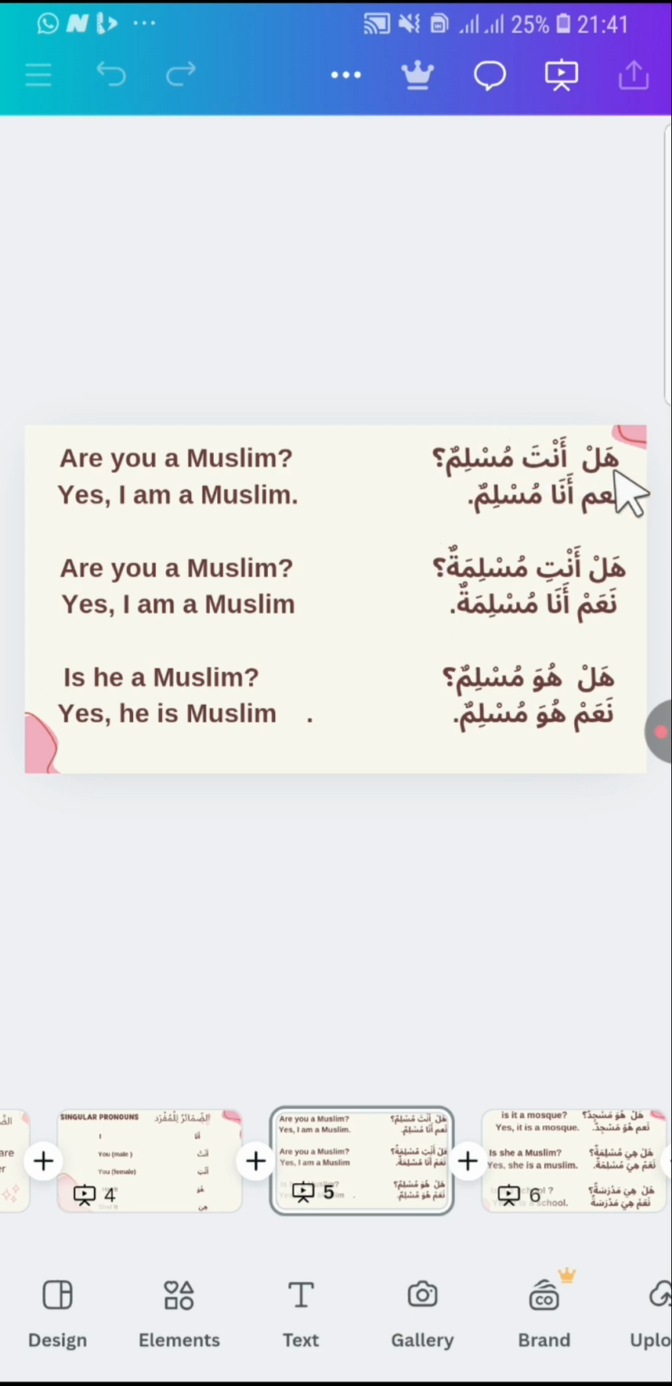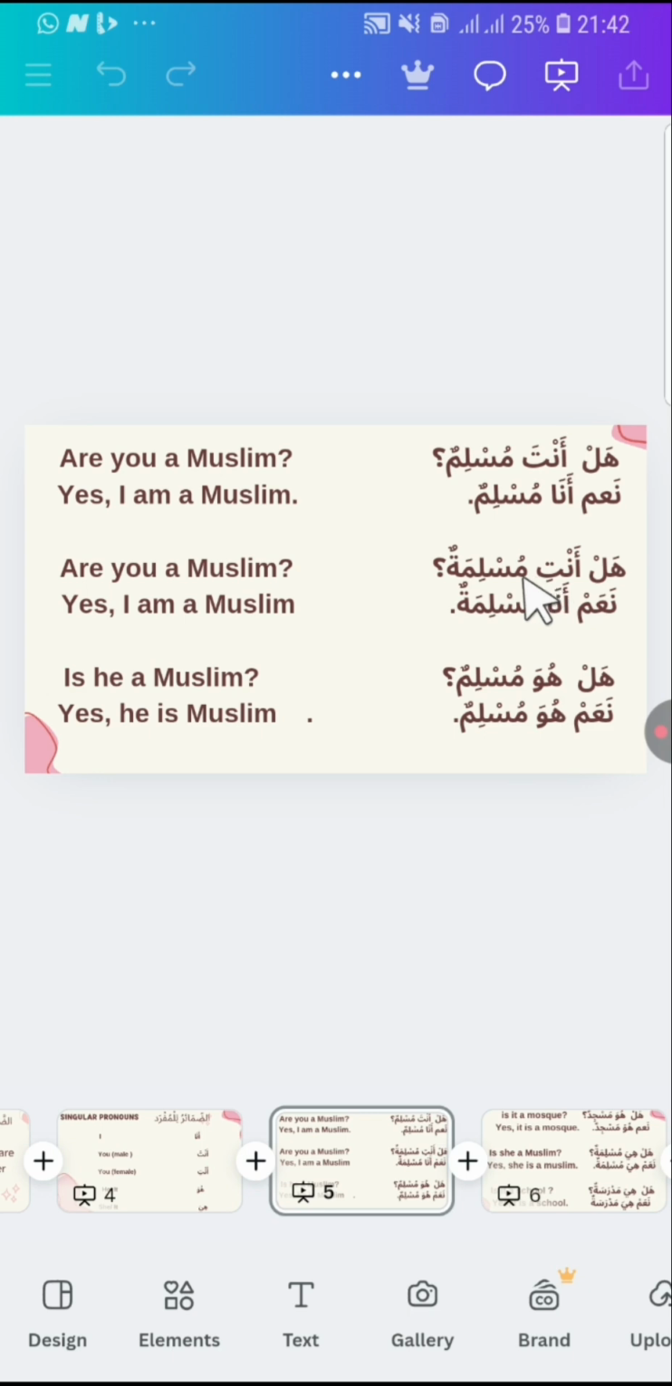Example: hal anta muslimun? Are you a Muslim? Na'am, ana muslimun. Yes, I am a Muslim. And as I said, ana can be used for male or female. Now here we have hal anti muslimatun? Are you a Muslim? Actually, for muslimat we use anti here. We should know that we are referring to a female Muslim, but in English you just say, "Are you a Muslim?" Then na'am, ana muslimatun. I am a Muslim. As I said, ana is used for both male and female.